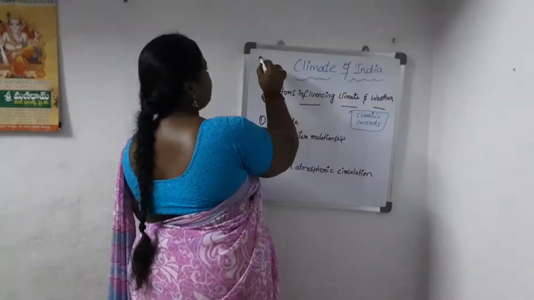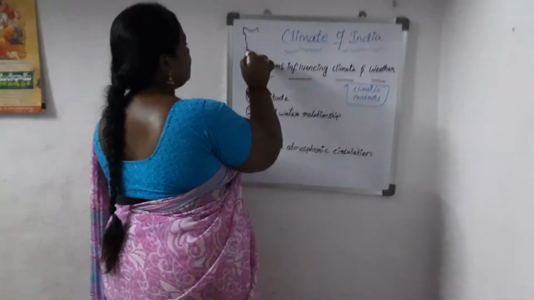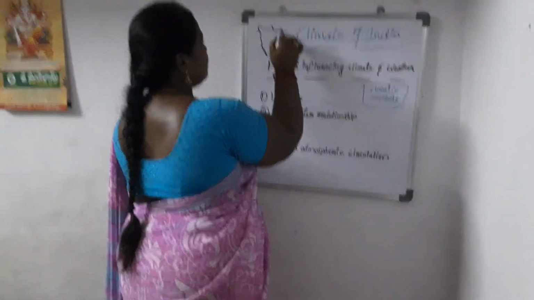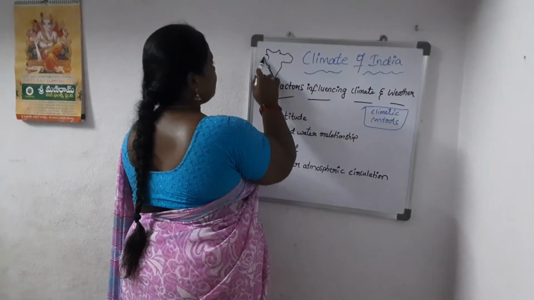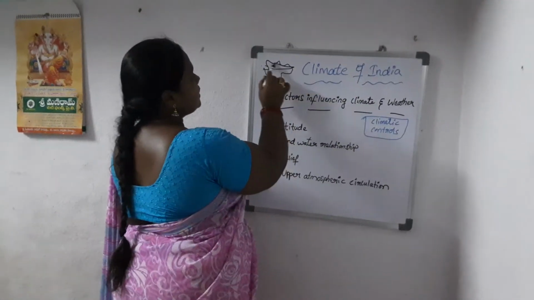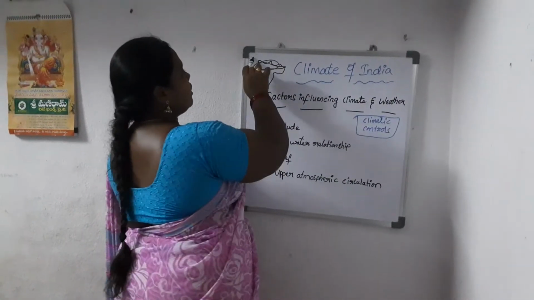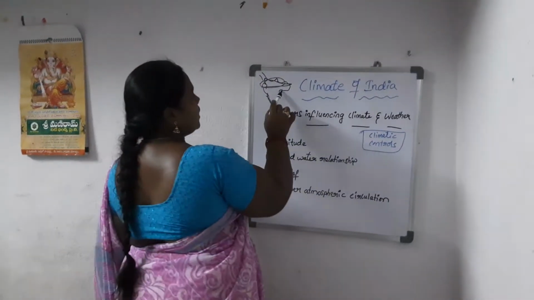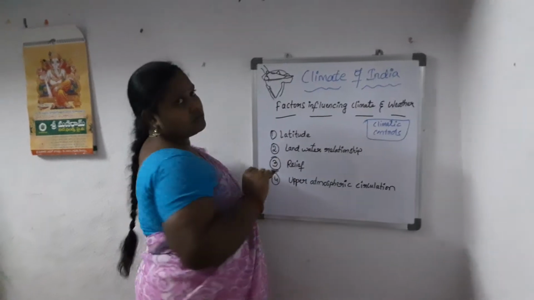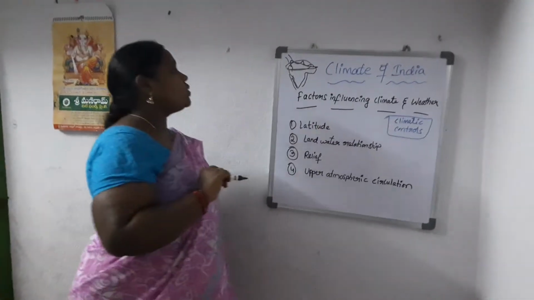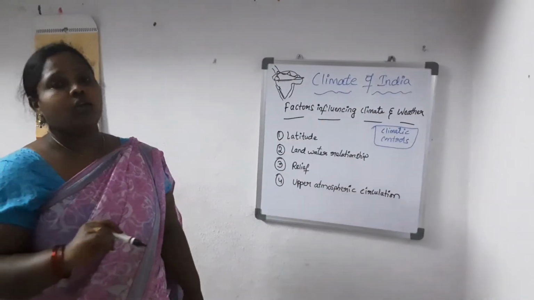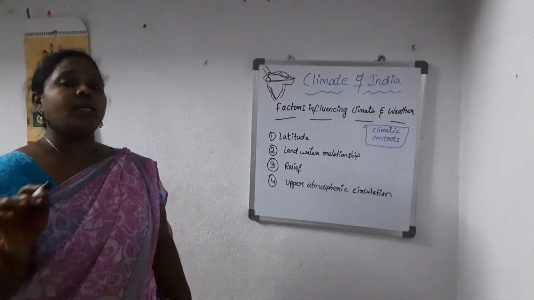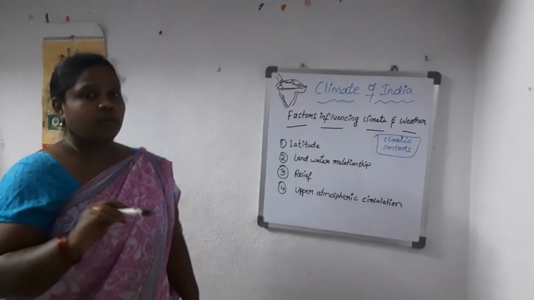If you take the map, roughly, the north region has the Himalayas, and the southern peninsular region consists of seas: the Indian Ocean, Arabian Sea, and Bay of Bengal. So definitely there will be differences in climate.